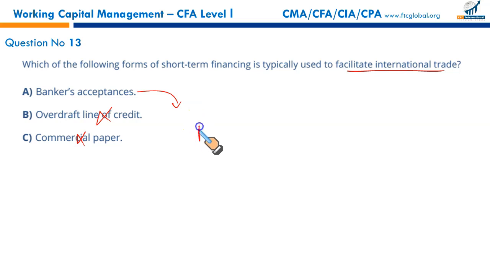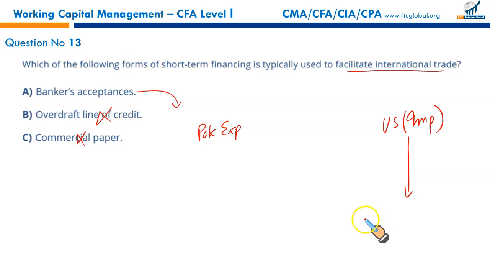Let's say we have an exporter based in Pakistan and a US-based importer. The US-based importer wants to buy something from the Pakistan-based exporter. They don't know each other, so they can't trade. They don't trust each other. So the Pakistani exporter who wants to sell will ask the US importer to open a letter of credit in his favor. So this importer will go to his bank, let's say Wells Fargo.